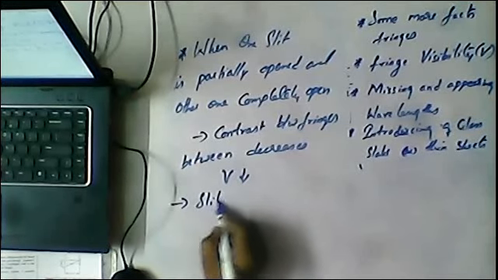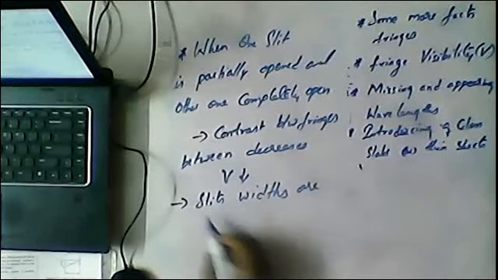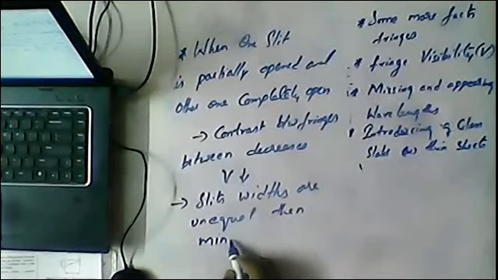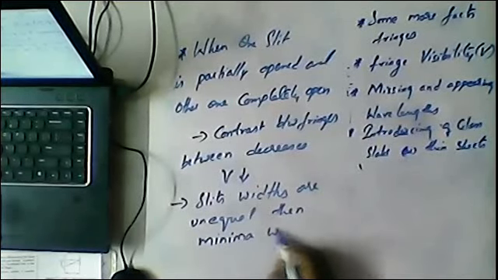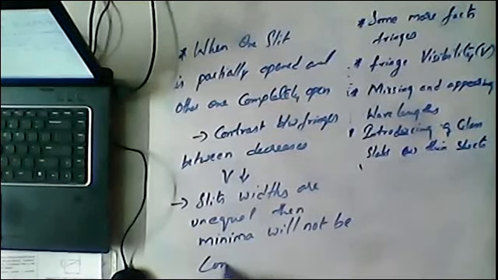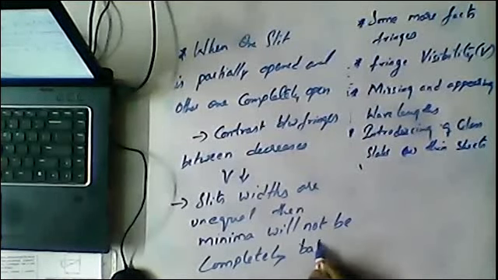If the slit widths are unequal, then the minima will not be completely dark.